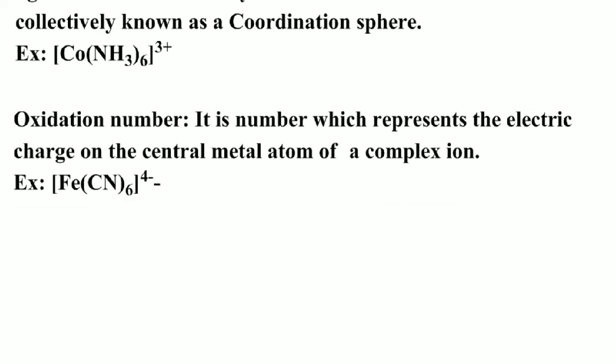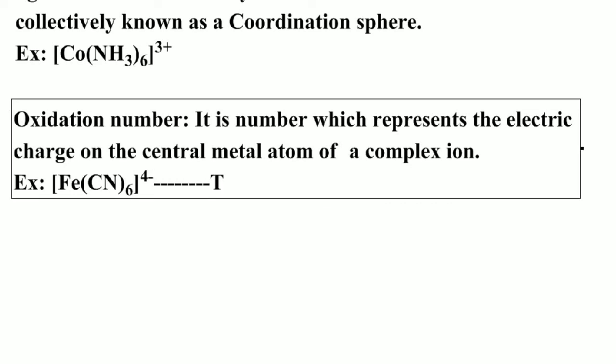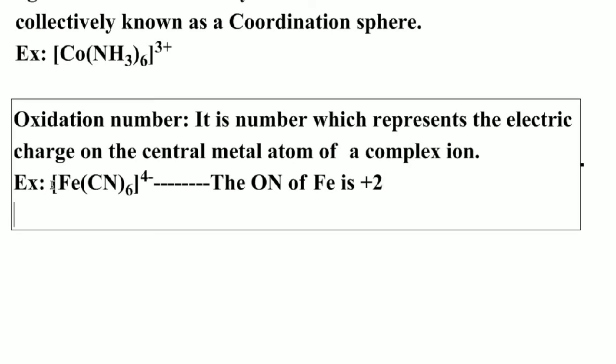Therefore, in this complex, the oxidation number of the central metal atom iron is +2.